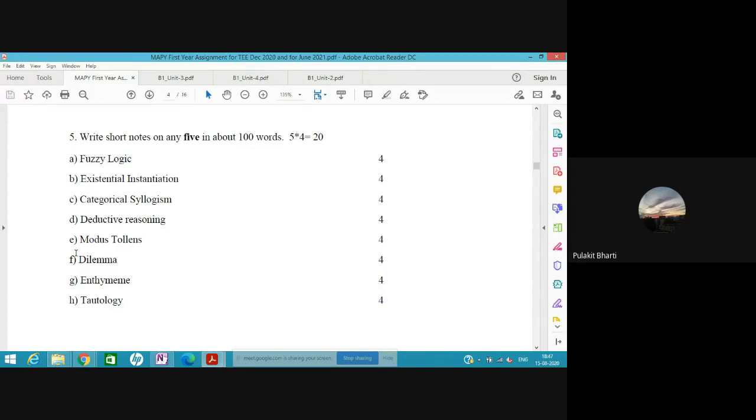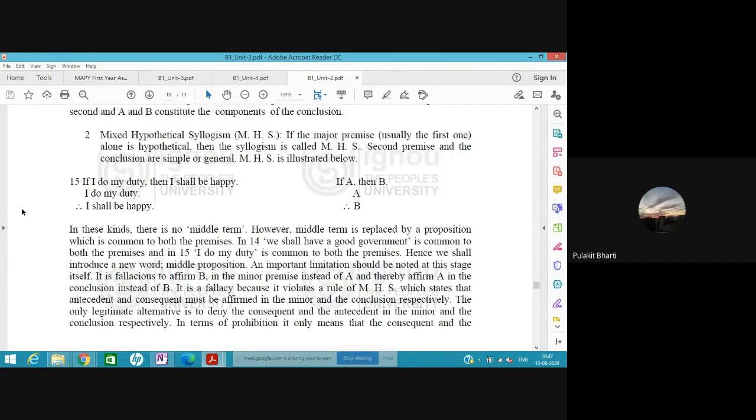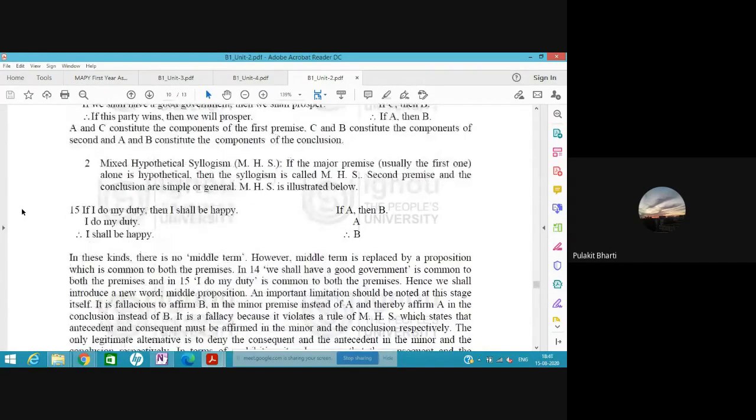Okay, one more thing I should tell here: what if we deny the antecedent? Here we are affirming the antecedent, and therefore the conclusion was the consequent. And in modus tollens, we were denying the consequent, and therefore in the conclusion we denied the antecedent.